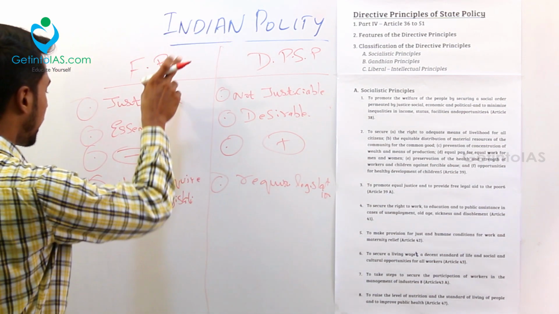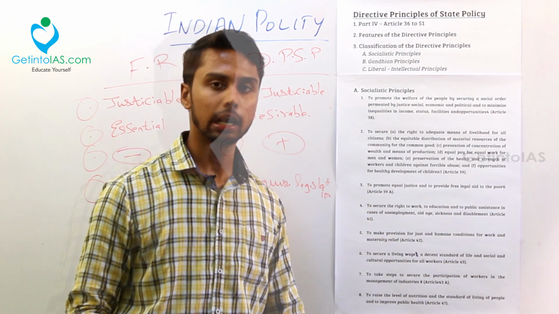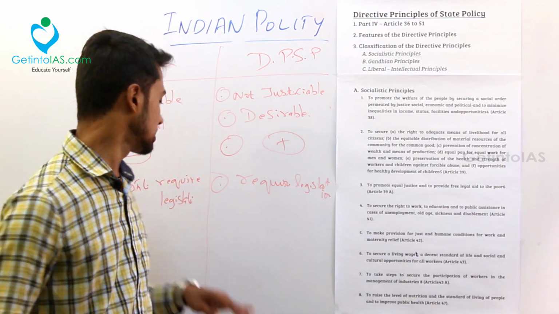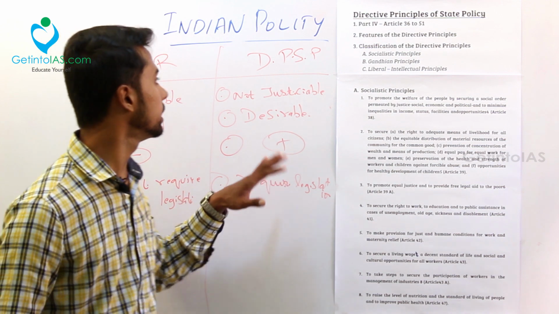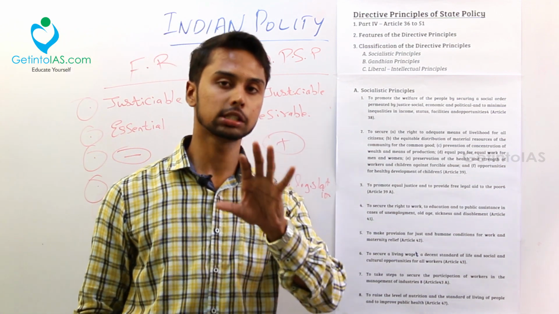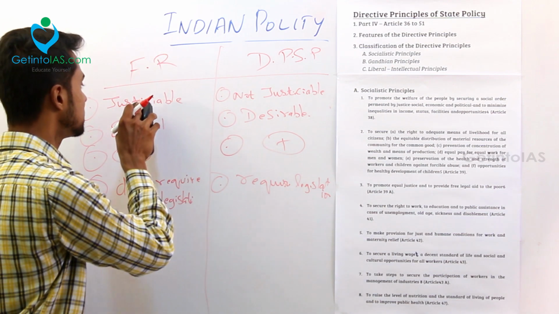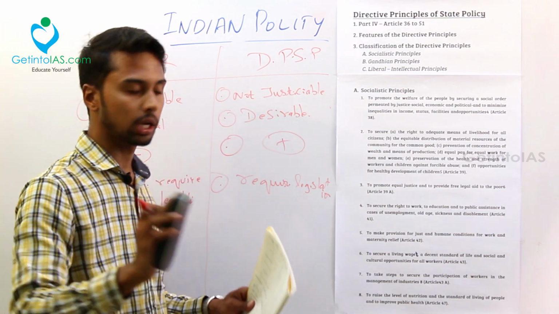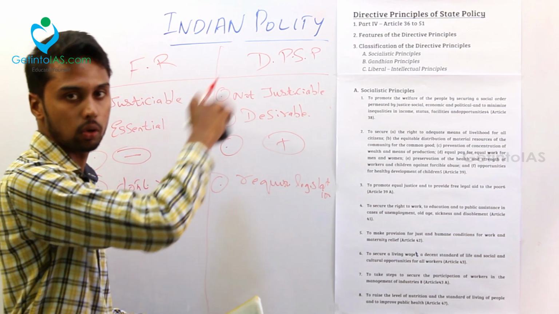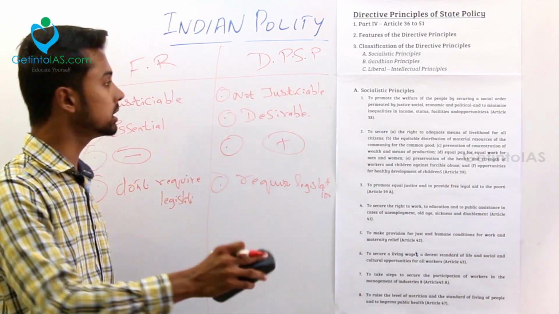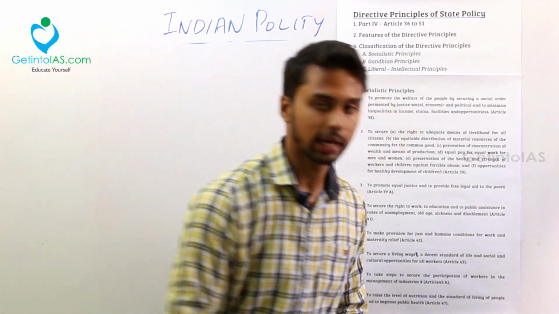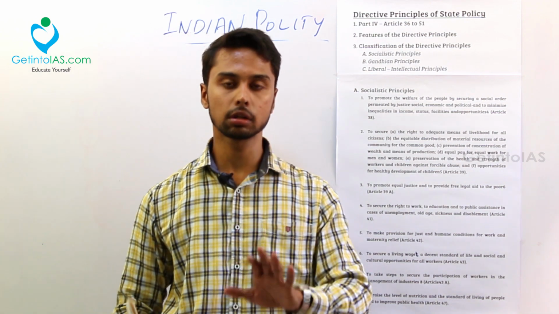If a law has to be followed, it does not require legislation, but the DPSP requires legislation. So the main difference between fundamental rights and the DPSP is that one is justiciable and the other is not justiciable. That is enough, because the other differences are derived from this main difference. So that is about the main introduction of the DPSP.